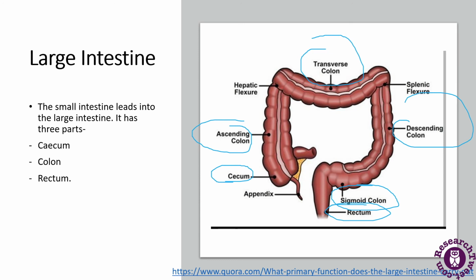So what are the functions of these? The caecum is a small sac-like structure containing symbiotic microorganisms. The vermiform appendix is attached to it, as displayed in the figure. The colon has been divided further into four regions, as we can see here: transverse, ascending, sigmoid and descending colon. The rectum opens into the anus.